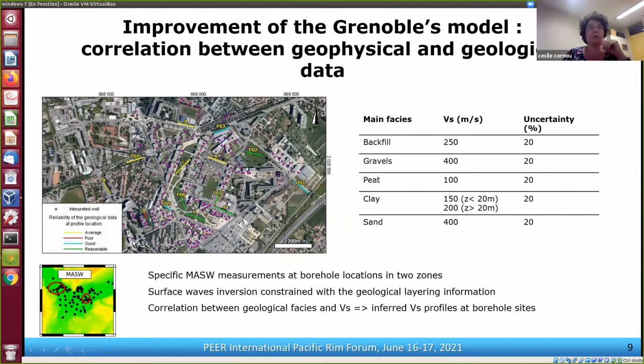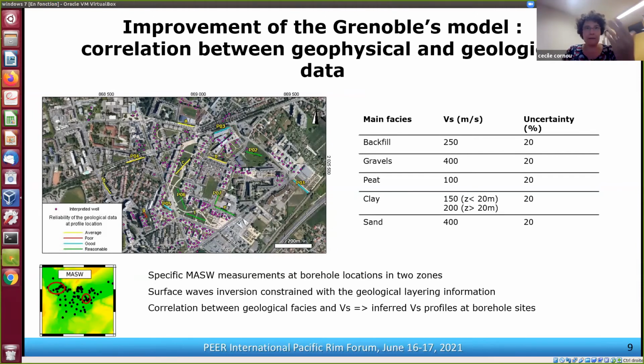So we did some surface wave measurements, and we constrained the surface wave inversion with the geological information, which led us to nicely correlate the geological facies with the shear wave velocity structure. And here we have, for the main facies in Grenoble, so backfills, gravels, peat, clay, and sand, the measured mean VS together with the uncertainty.